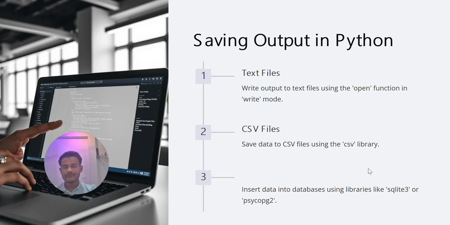And the second one is a CSV file. Save the data to a CSV file using the CSV library. We use the CSV library to save the output in Python. And the third one is databases. We insert the data into a database using libraries like SQLite or Psycopg2. I hope you understand it. So move to our next topic.